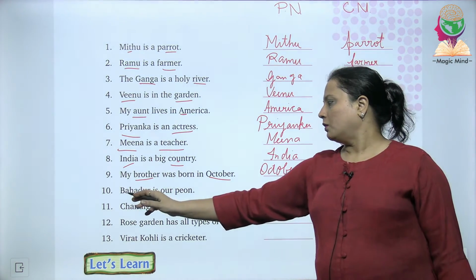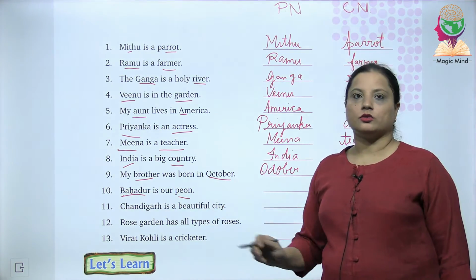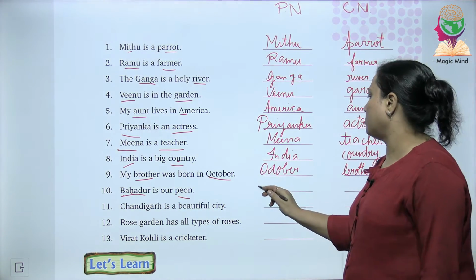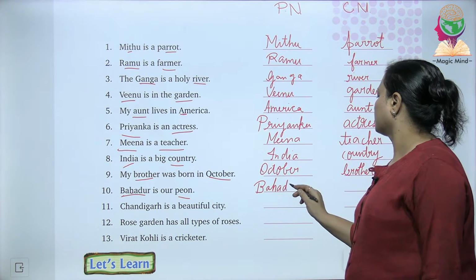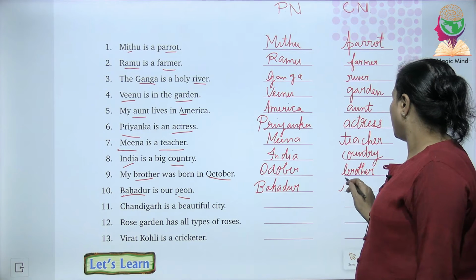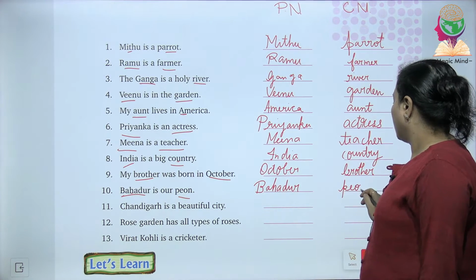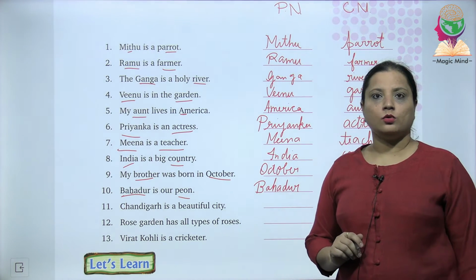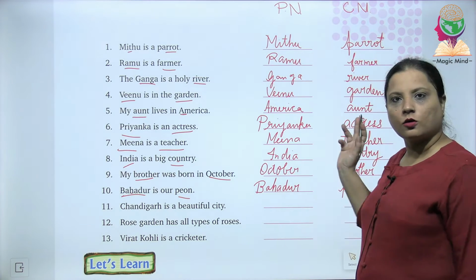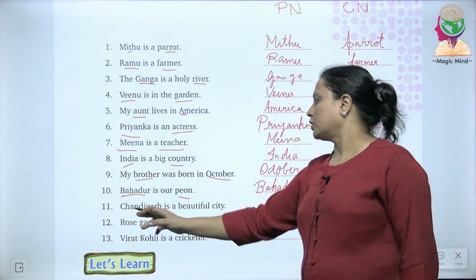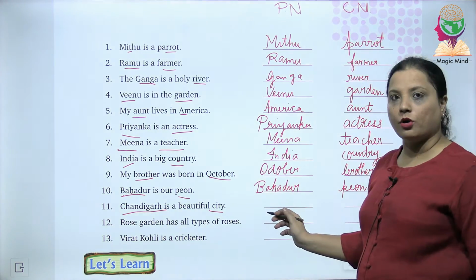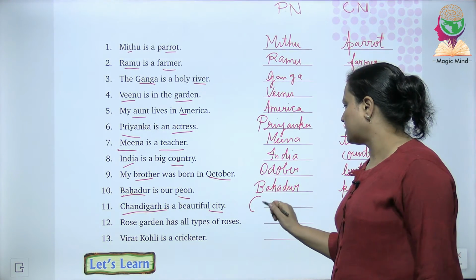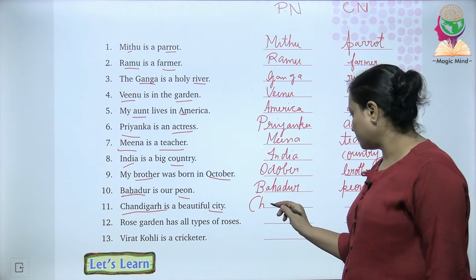Then the 10th one, Bahadur is our PN. So the name Bahadur is proper noun. And the word PN is proper noun or common noun? It's a common noun. Chandigarh is a beautiful city. The word Chandigarh is proper noun and city is common noun.